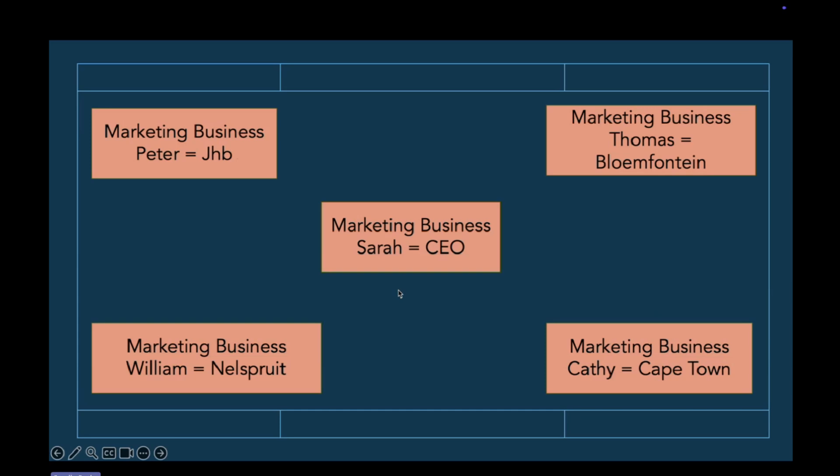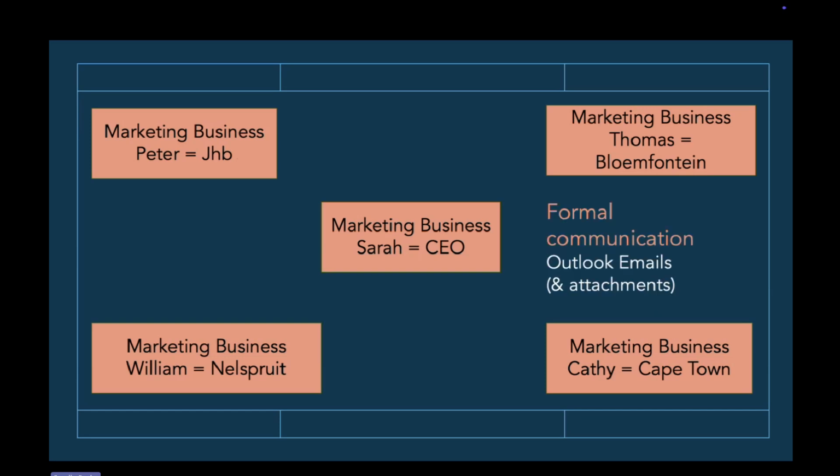So now this team of people, so there's 5 people in the business. It can be 5, it can be 500, scenario. They need to communicate, as we did with the group that's going on the same vacation or holiday. So they need to communicate with one another. Those of you who are now a part of this session, we use most probably Outlook for our emails and attachments as our formal way of communication. No problem with that. We maybe do not use Teams, or it can be Teams, to meet like we're doing now.